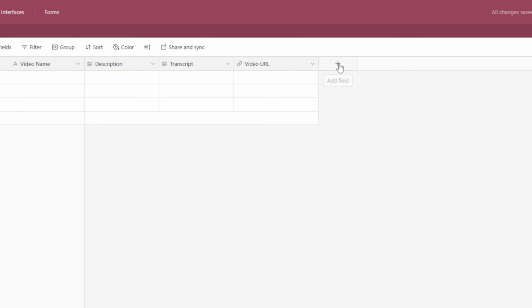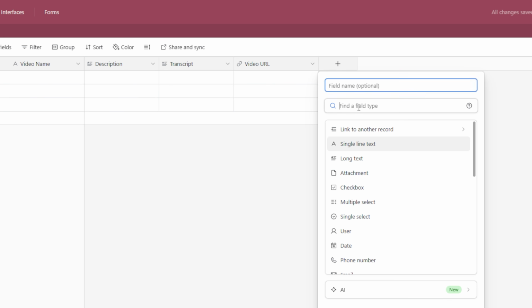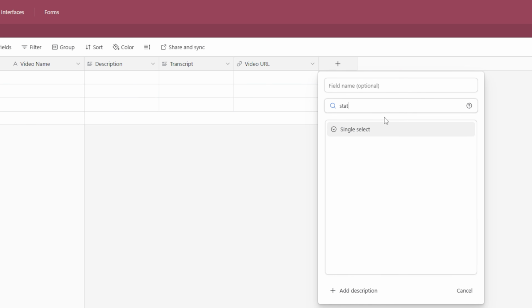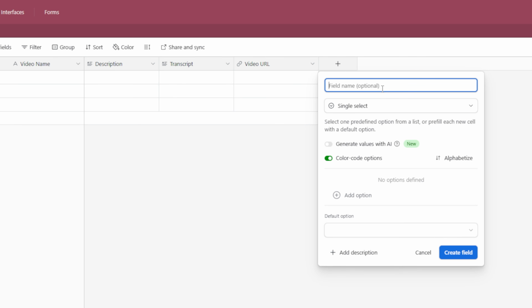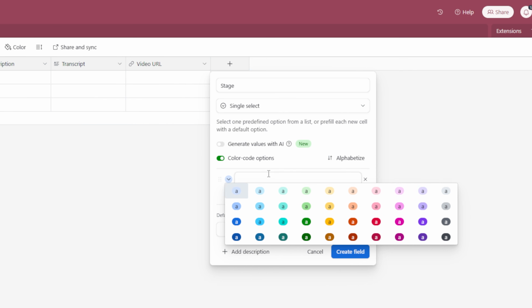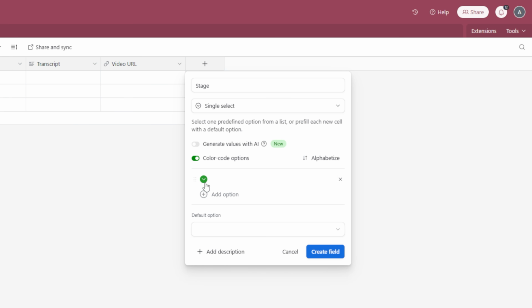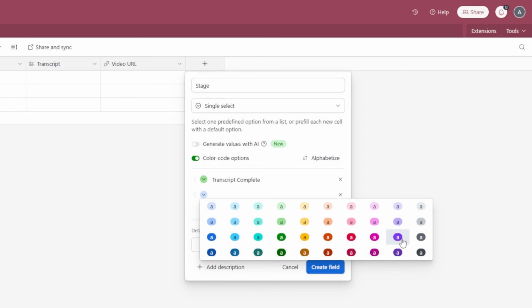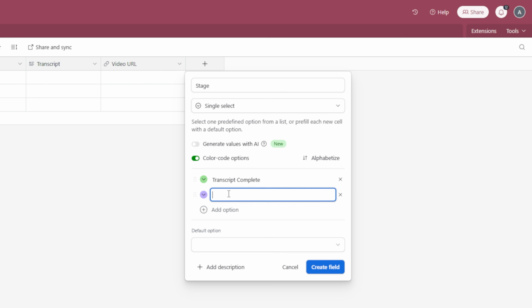After that, you want to have a status field, but we're going to call this stage. So under find a field type, I'm going to type in status or single select, and we want to select single select. Then we can just name this stage, and add some options in here. For option number 1, I'm going to make it green. Doesn't really matter what color you select. I'm just going to call this transcript complete. Then I'm going to add another option, make it purple, and call this one vectorized, so we know which transcripts are complete and which of those transcripts are actually vectorized for us. Once that's done, I can hit create field.